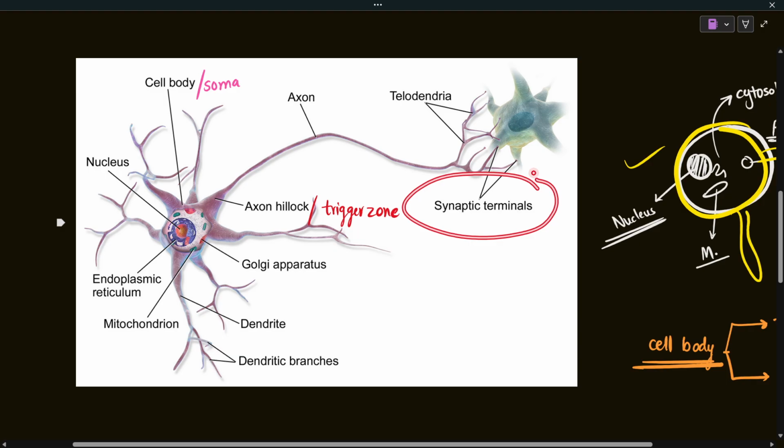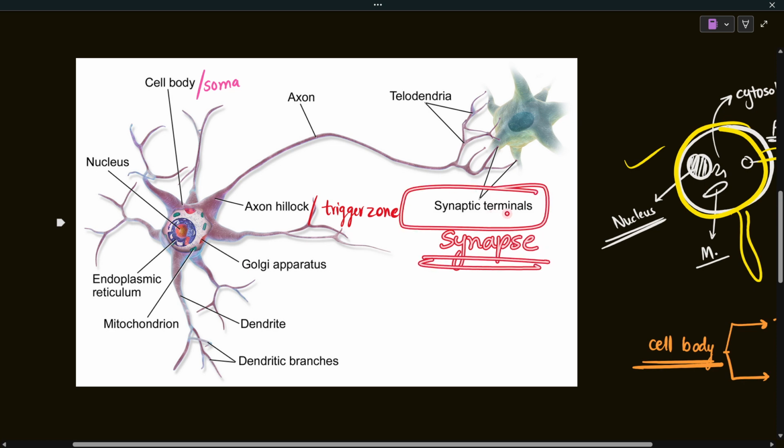The end parts are known as telodendria. The axon also has some branching pattern, and at its end, the telodendria, the ends of which are known as synaptic terminals, because they are going to form a junction with the consecutive neuron, and that junction is known as a synapse. That is why those are known as synaptic terminals. So this is the output part of that single neuron.